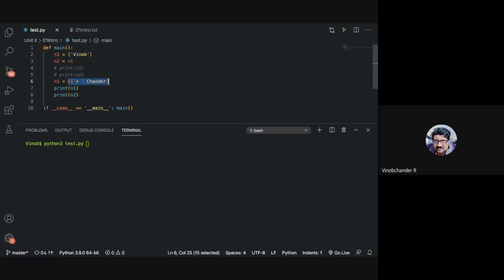Why do we say so? It won't be different, right? Because now it is a mutable data. So when it is a mutable data, n1 and n2 will point to the same object.